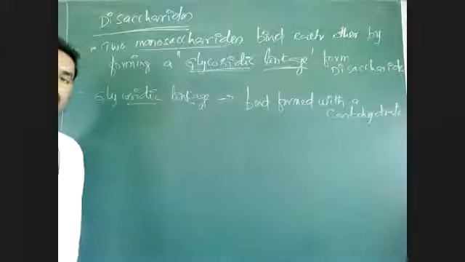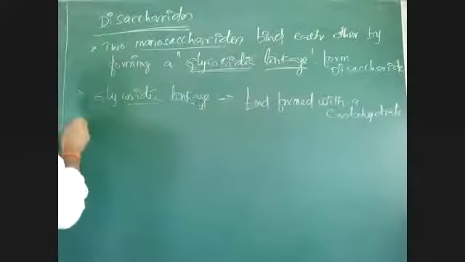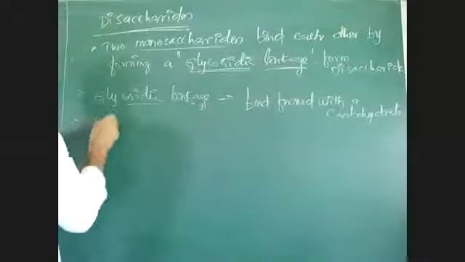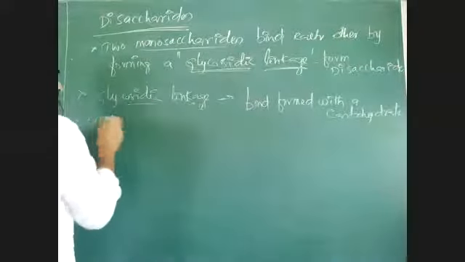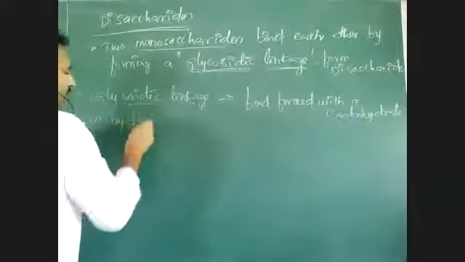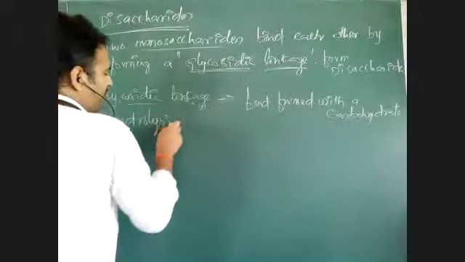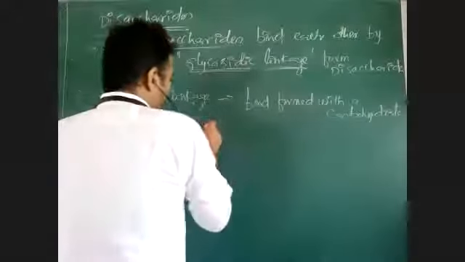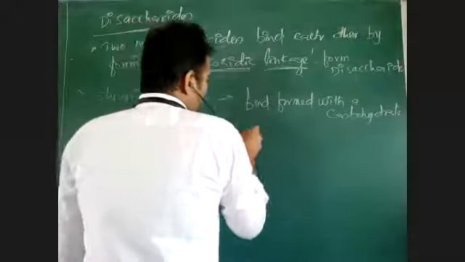There is formation of different types of glycosidic bonds in disaccharides, and there is formation of different types of disaccharides. See here, first one property: if we break that disaccharide, that will give two monosaccharides.